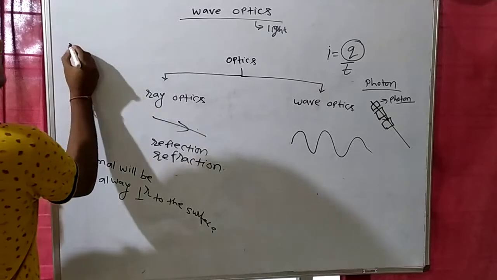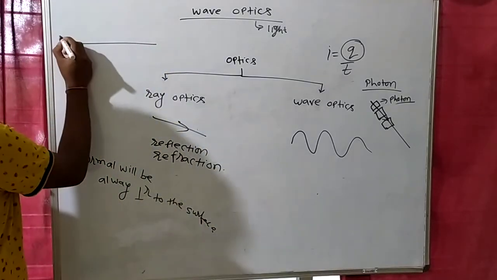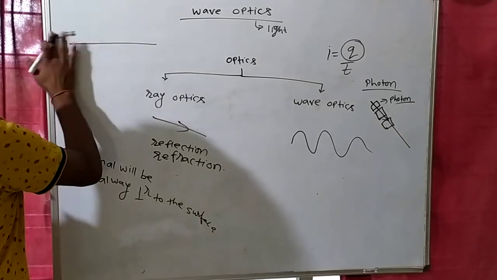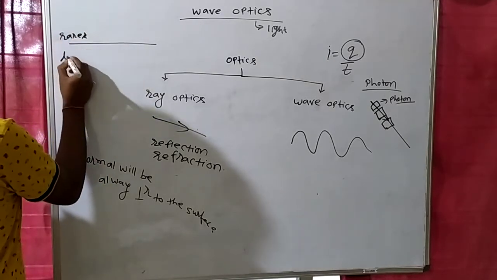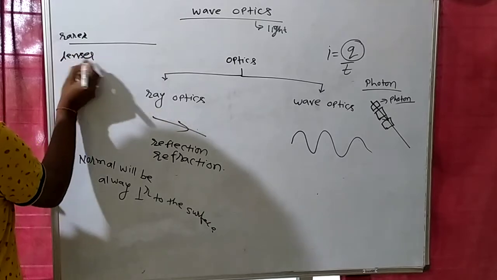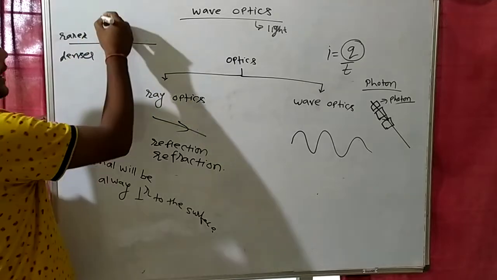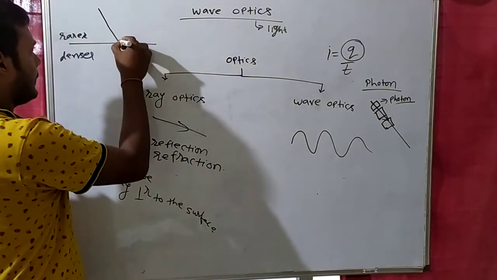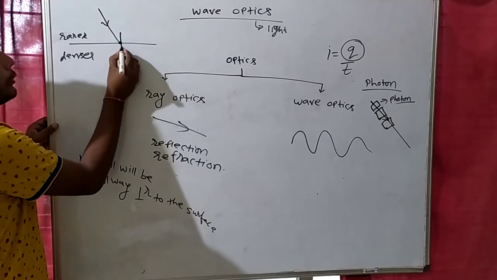Here, for example, suppose this is one medium, which can be rarer, and this is denser. In class 10 you have seen that one medium is rarer and one medium is denser. You all know that if there is an incident ray, this will be the point of incidence and we have to make the normal.